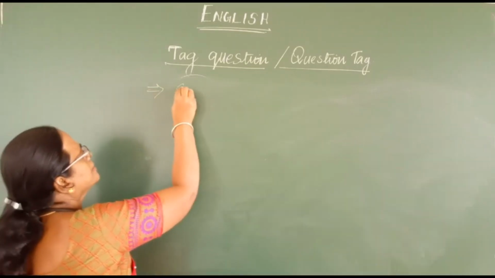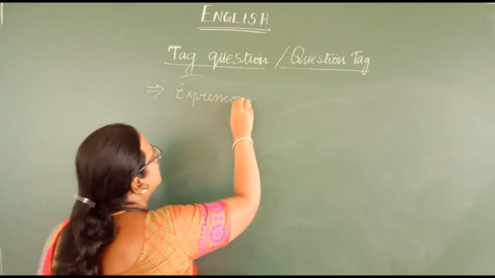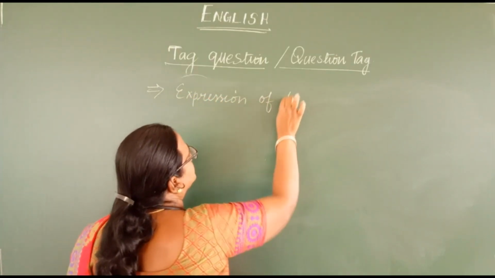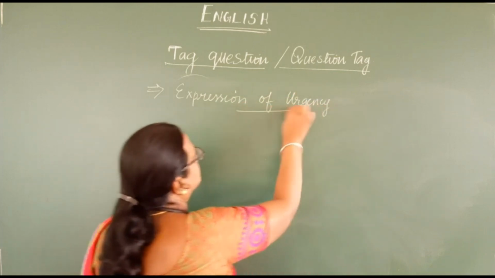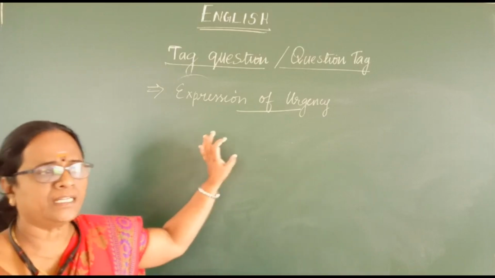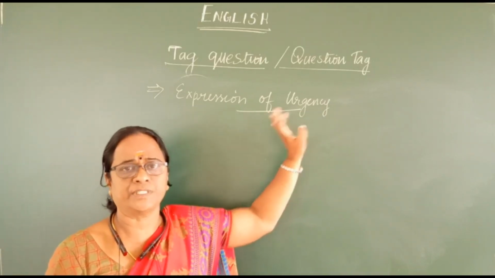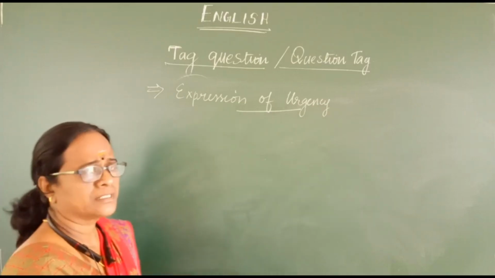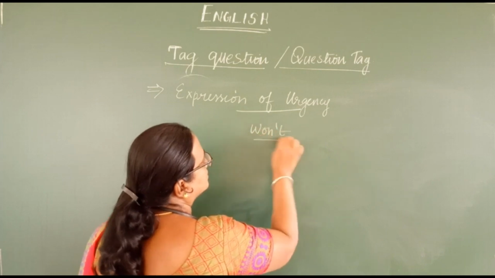Then the next point is expression of urgency. If you are finding any sentence with an expression of urgency, then you are supposed to write the question tag won't.